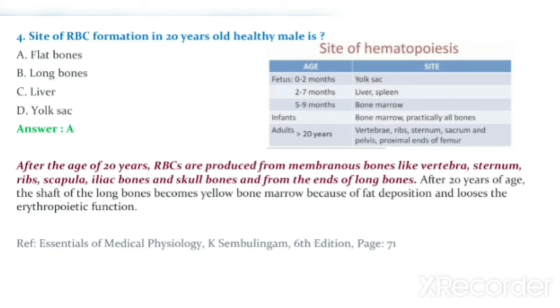Question number 4. Site of RBC formation in a 20 years old healthy male is option A flat bones, option B long bones, option C liver, option D yolk sac. The answer is option A, flat bones.